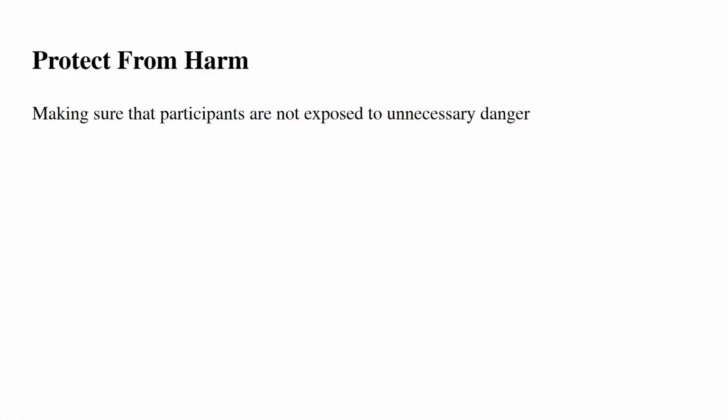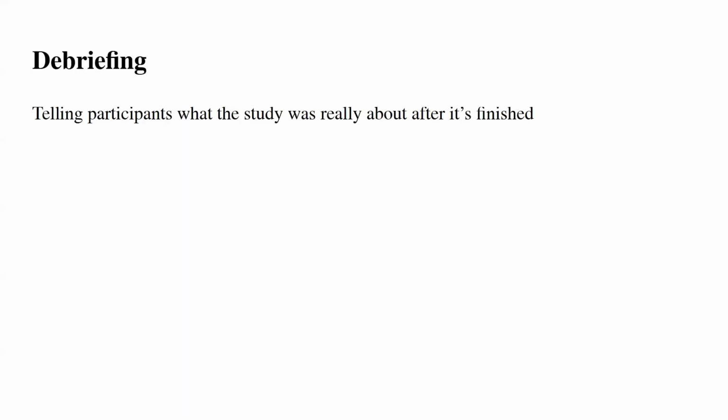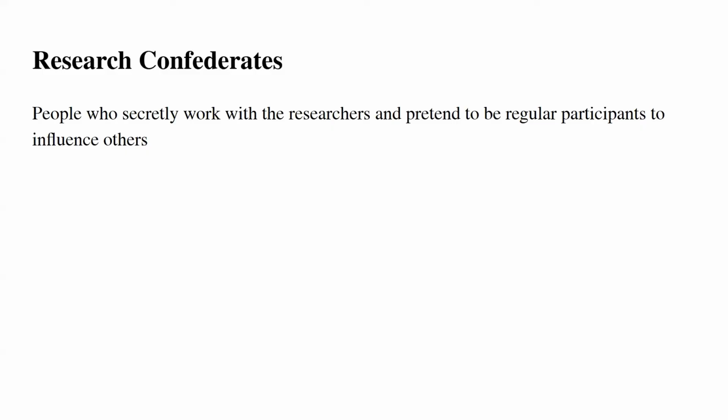Protect from harm is making sure that participants are not exposed to unnecessary danger. Confidentiality is protecting private info of participants by not sharing personal info. Debriefing is telling participants what the study was really about after it's finished. Research confederates are people who secretly work with the researchers and pretend to be regular participants to influence others.